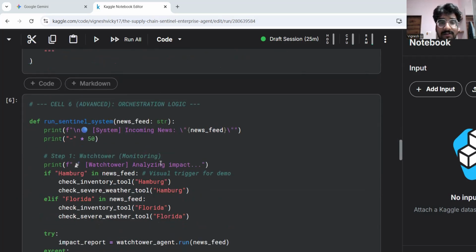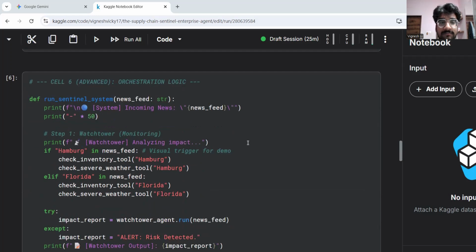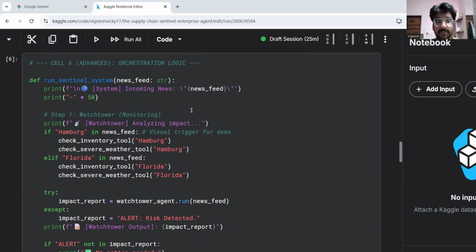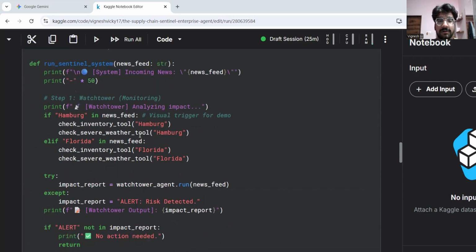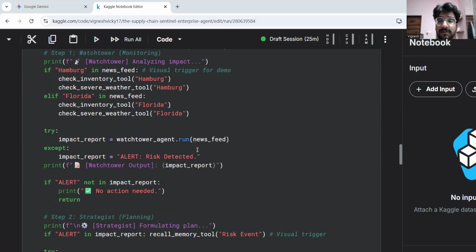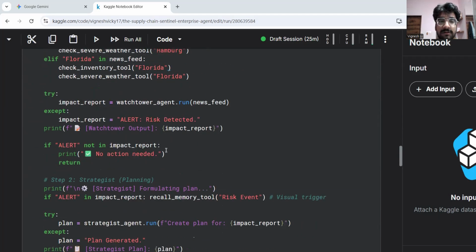In cell 6, the orchestration logic layer, we have defined a sentinel system. Watchtower monitors for inventory and weather and impact: what is the impact and what should be the next step? If any risks are found, it should alert us.